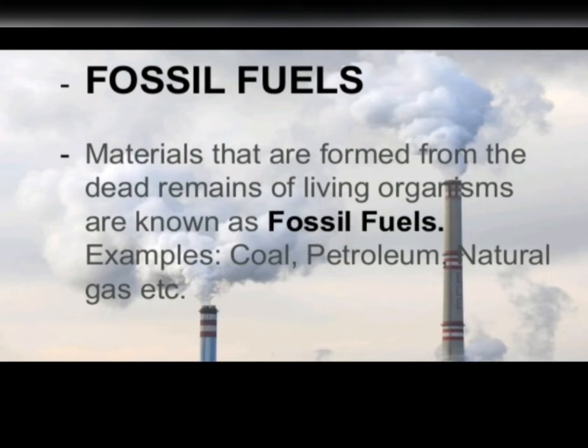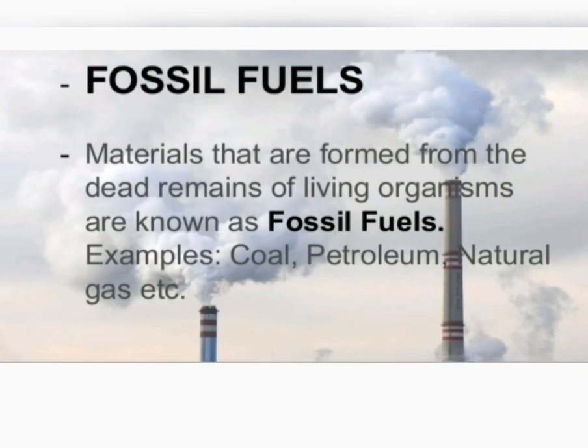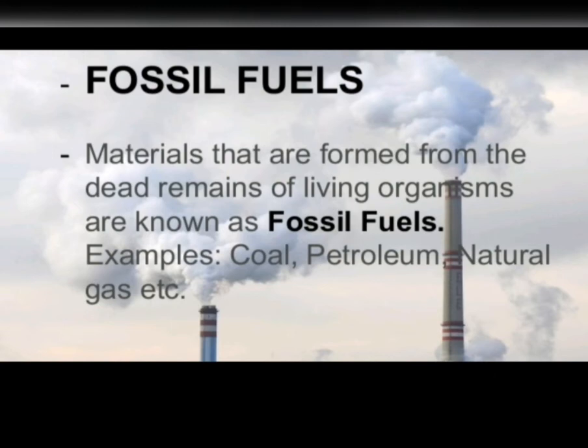So basically, coal, petroleum, natural gas are called fossil fuels because they are formed by the decomposition of the remains of plants and animals that are buried under the earth long, long ago. Okay, so fossil fuels again are exhaustible natural resources because once all the fossil fuels are used up, they will be gone forever. They do not last forever. I hope this is clear.